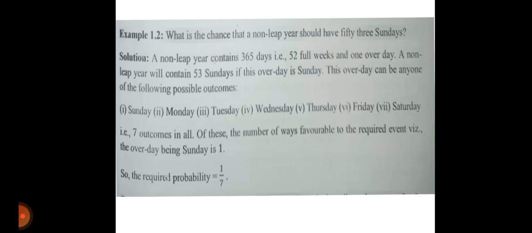This overday can be any one of the following possible outcomes: Sunday, Monday, Tuesday, Wednesday, Thursday, Friday and Saturday. 7 outcomes in all. Of these, the number of ways favorable to required event, the overday being Sunday, is 1. So required probability is equal to 1 by 7. Total days are 7 और दोनों में से कोई एक हो सकता संडे, तो probability is 1 by 7.